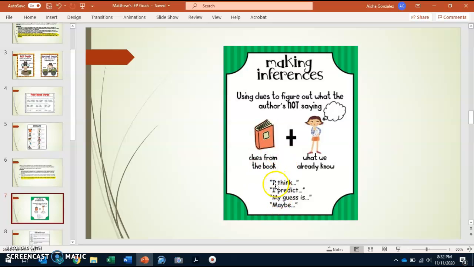So we usually use I think, I predict, my guess is, maybe. These are words we're going to use when it comes to inferences because we are not for sure, but based on the clues we get from the story, we predict what happened or what's going to happen next.